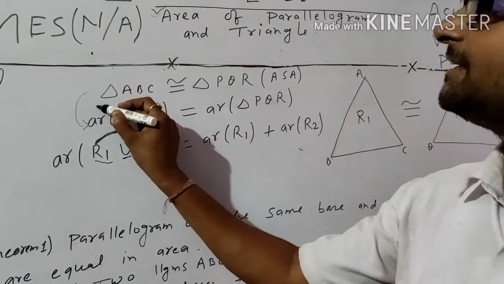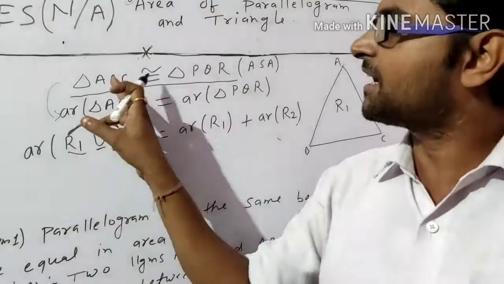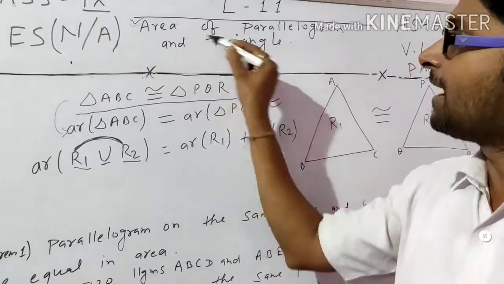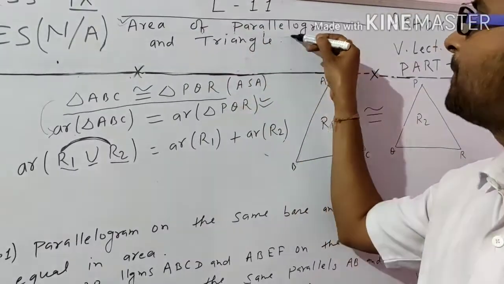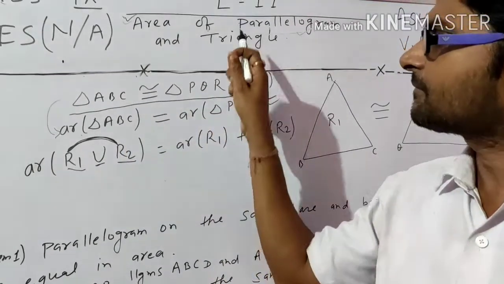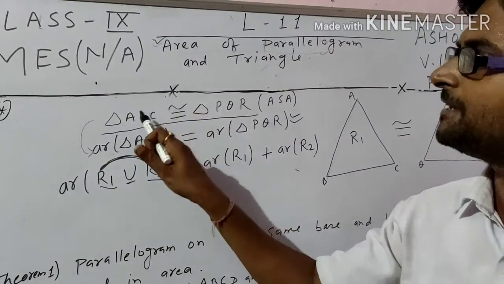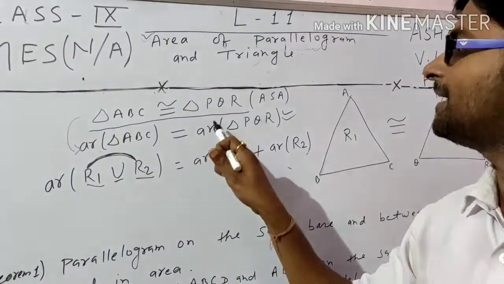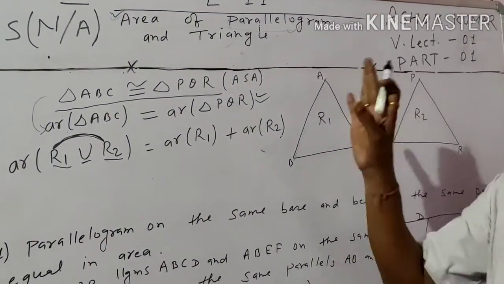Okay, student, the basic thing is, suppose whenever we make two triangles congruent, we also make their areas equal. That means the area of a parallelogram or triangle basically depends upon congruency. If it is congruent, then we can say the area of any triangle is equal to the area of another triangle. Okay, student, this is the basic idea about the area of parallelogram and triangle.